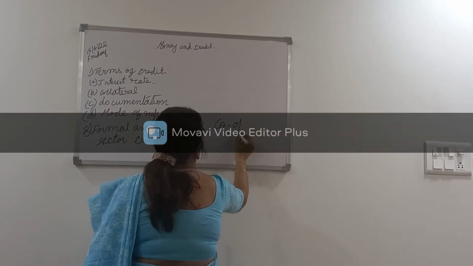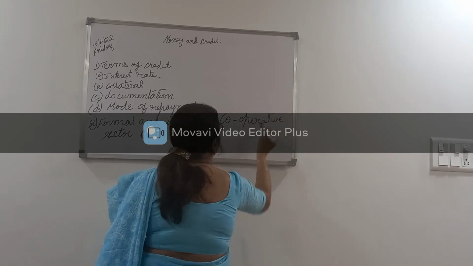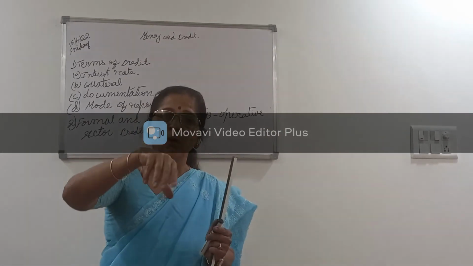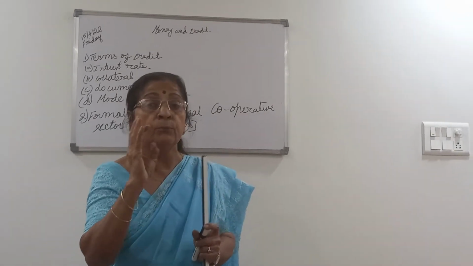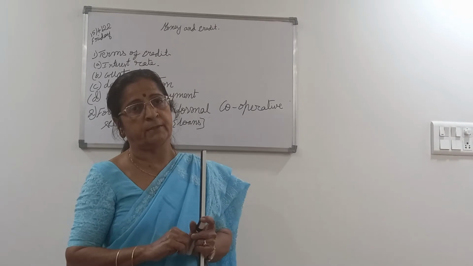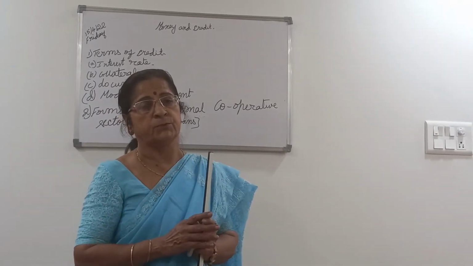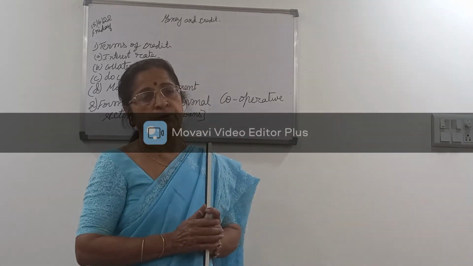What are these cooperative societies? See, usually the people who are involved in the production of the same product, for example, weavers cooperative society, cotton merchants cooperative society, sugarcane growers cooperative societies.